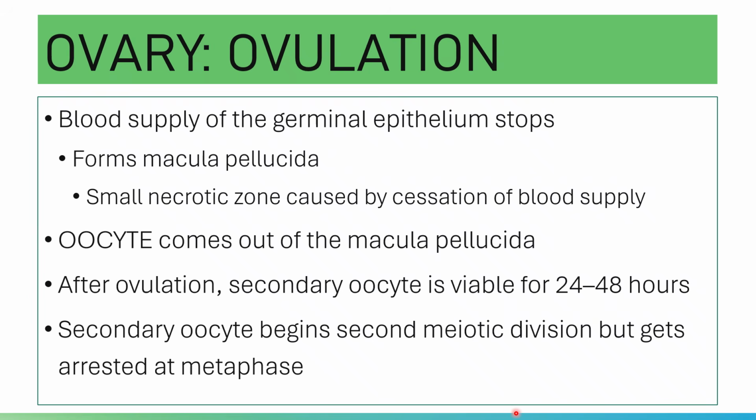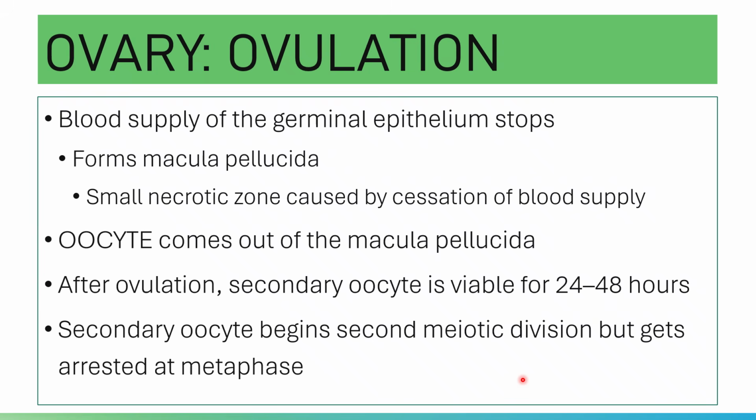And yes, your secondary oocyte begins a second meiotic division but gets arrested at metaphase. This second meiotic division will be completed only if the ovum is fertilized.